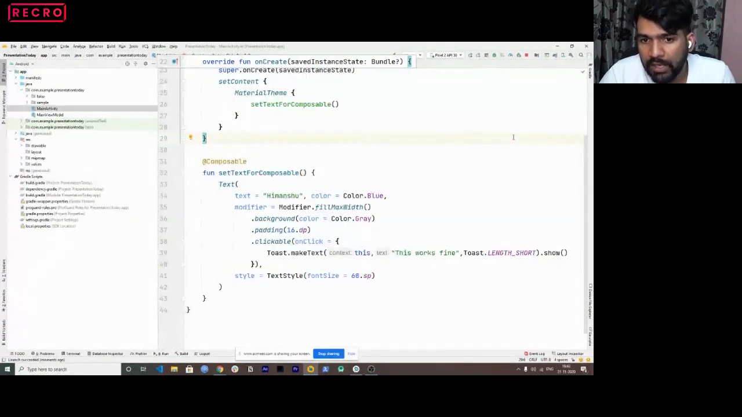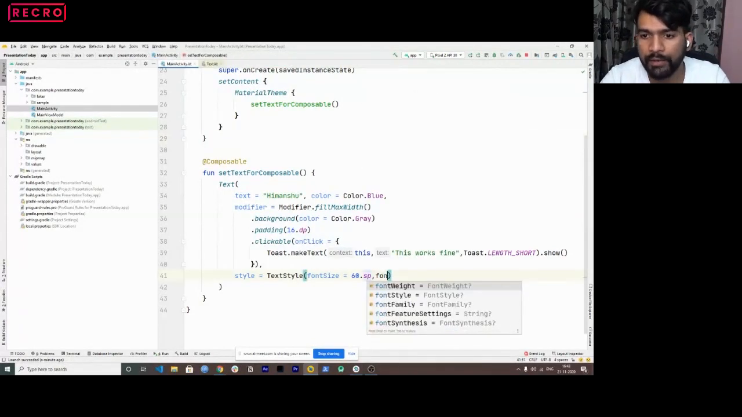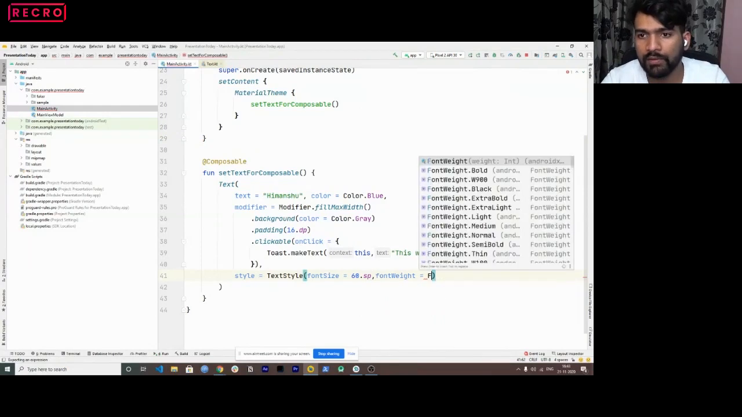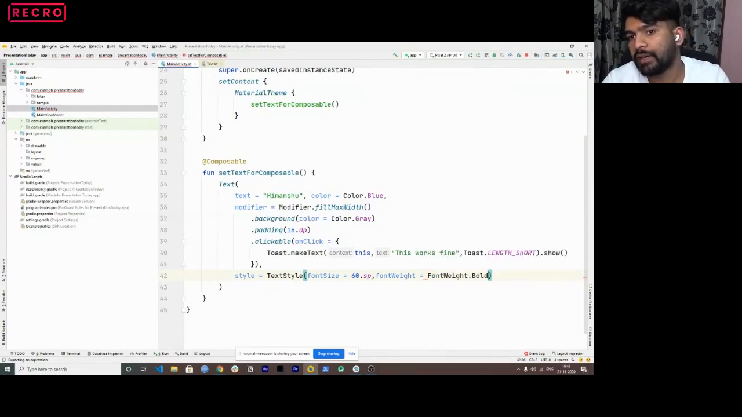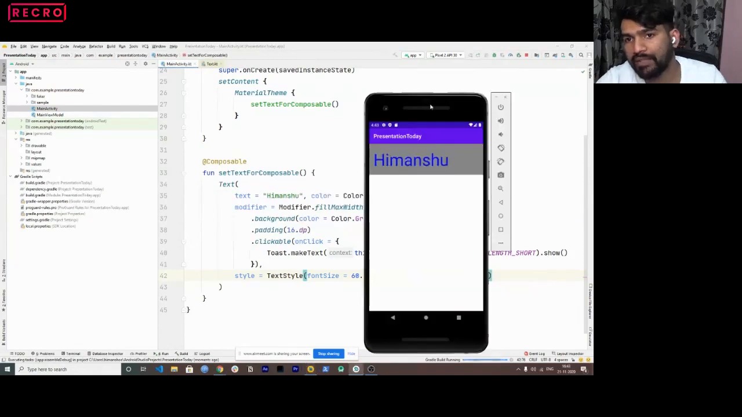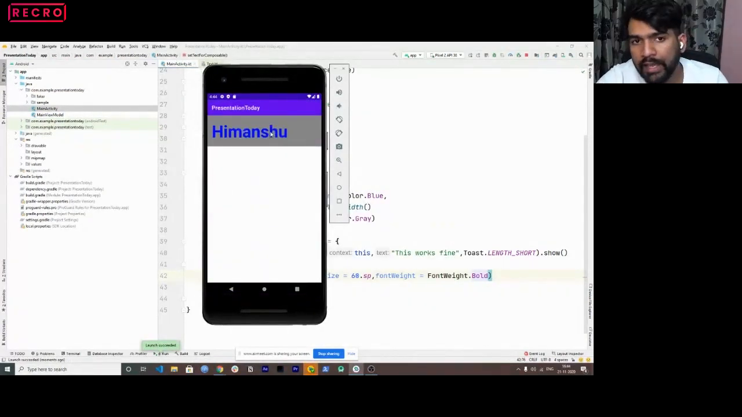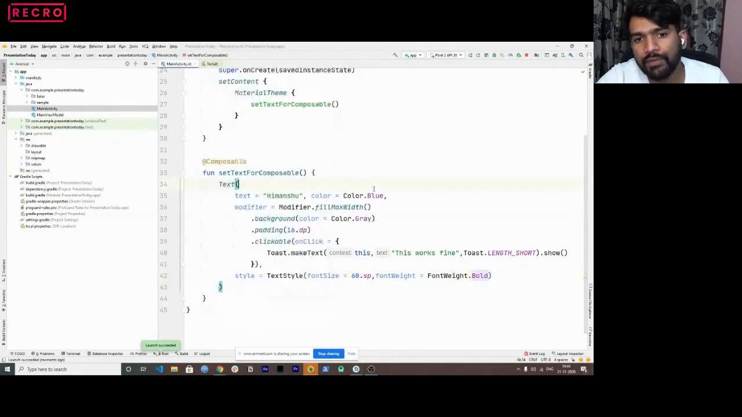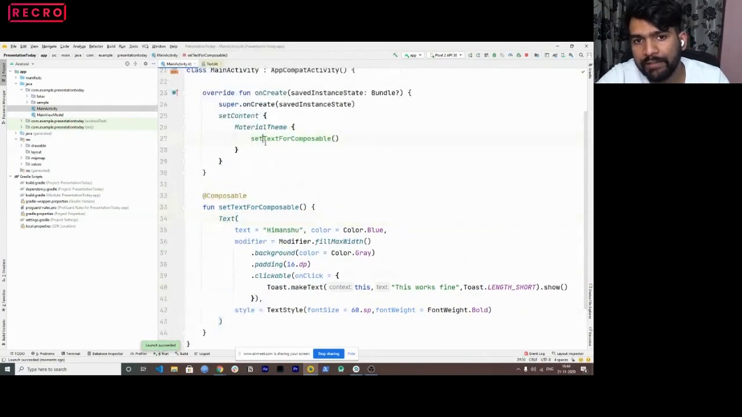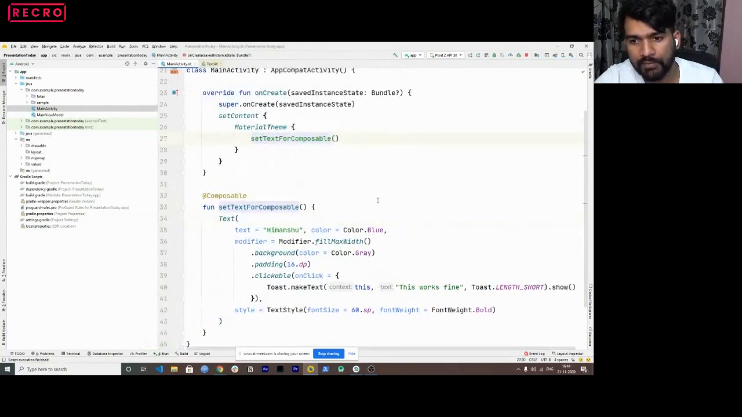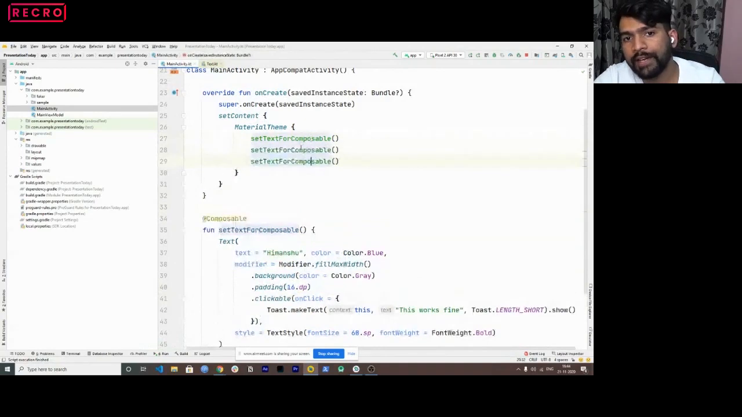A lot of different other properties are there. Let's say that I want to change the font weight here. So I can pass fontWeight, and I can use FontWeight.Bold. Correct? Now let me run this. Let's see what happens here. This whole thing actually becomes bold, right? So that's how you work with composables here. So let's say if I add 3 different composables, right, they would overlap each other.